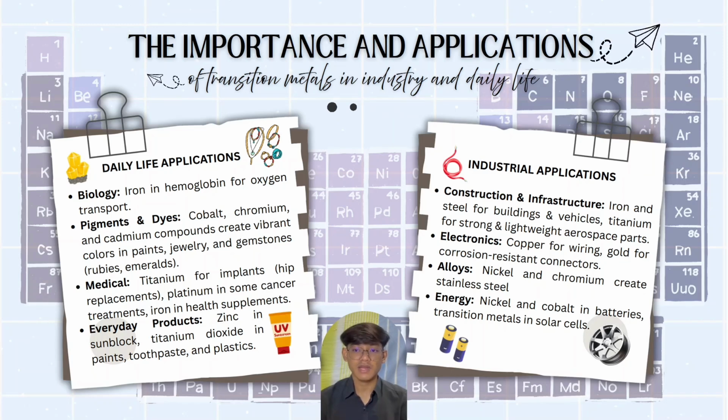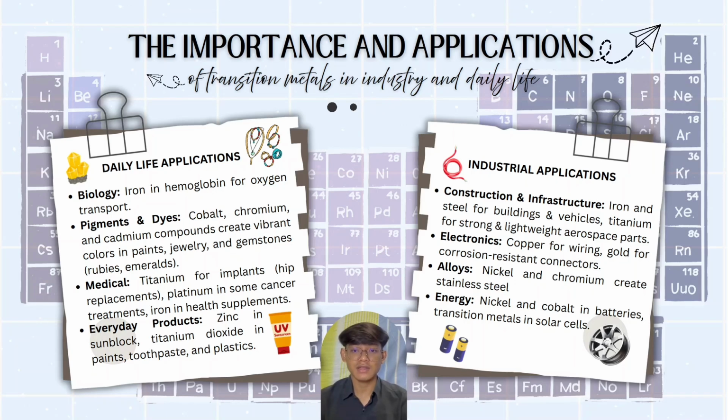The second one is pigments and dyes: cobalt, chromium and cadmium compounds create vibrant color in paint, jewelry and gemstones. The third one is medical: titanium for implants, platinum in some cancer treatment, and also iron in herb supplements. The last one is everyday products: zinc in sunblock, titanium dioxide in paint and toothpaste, also plastic.